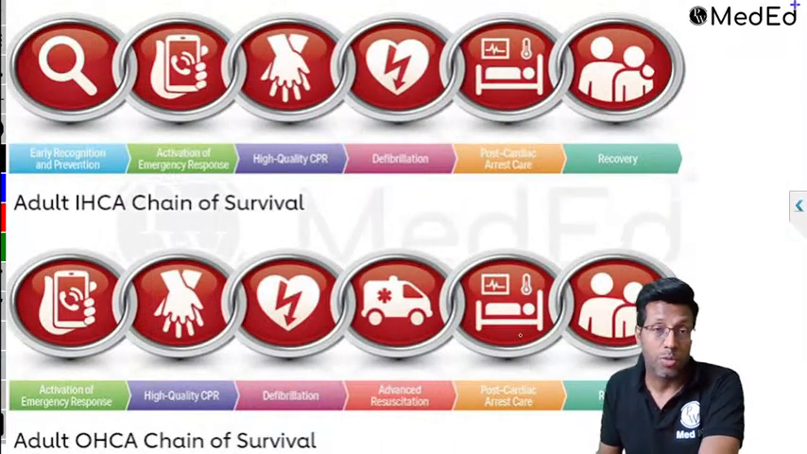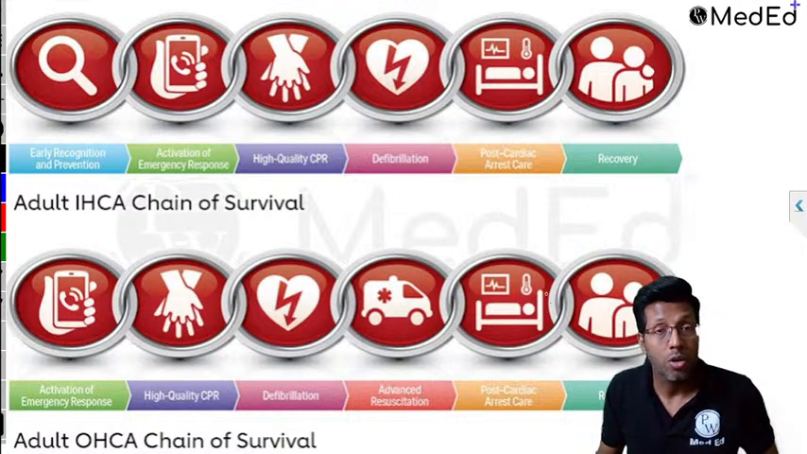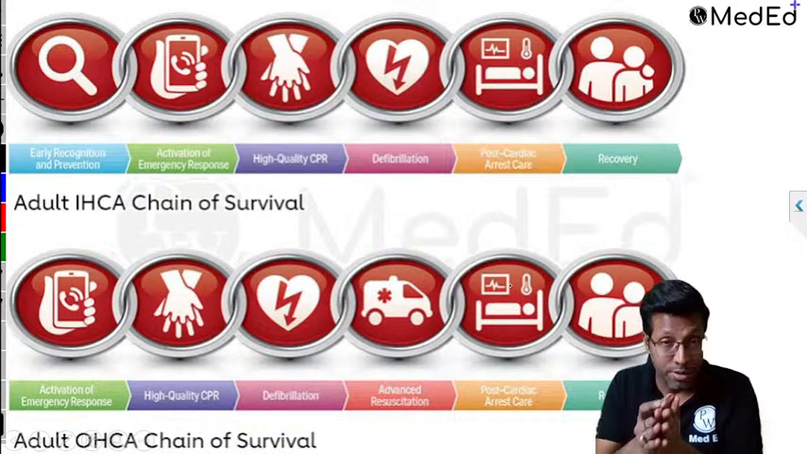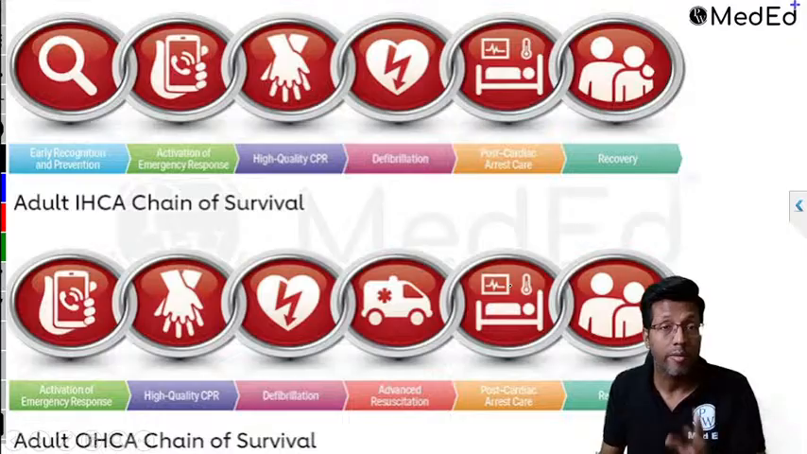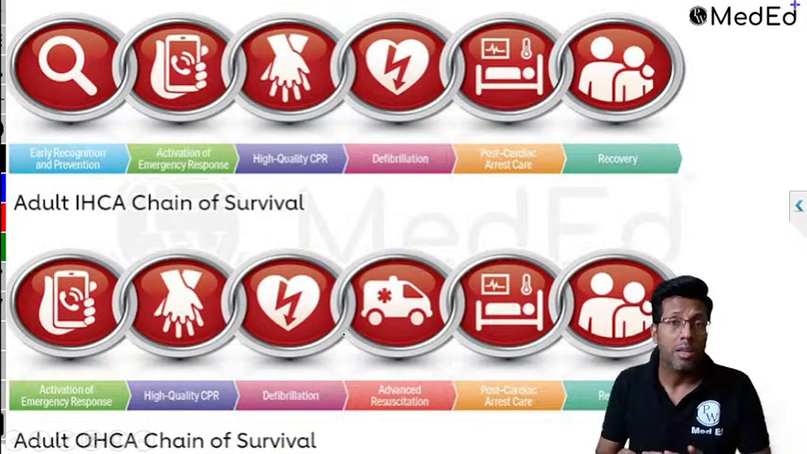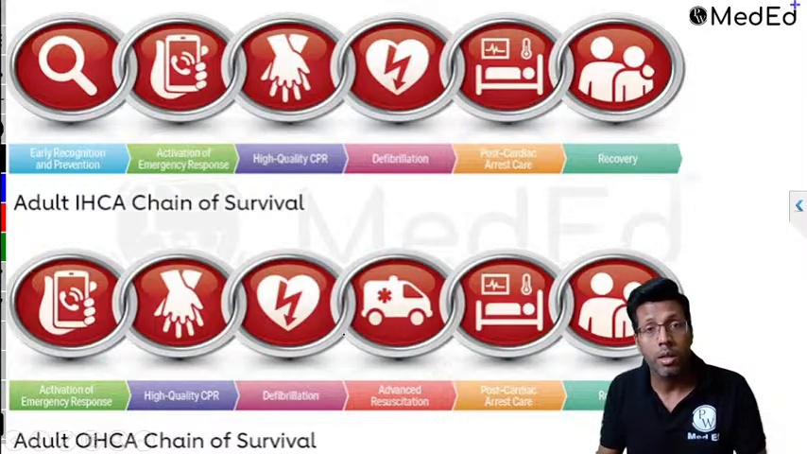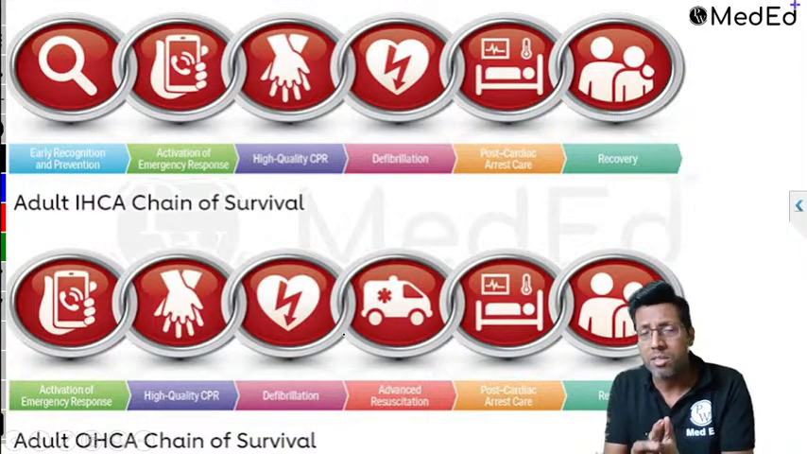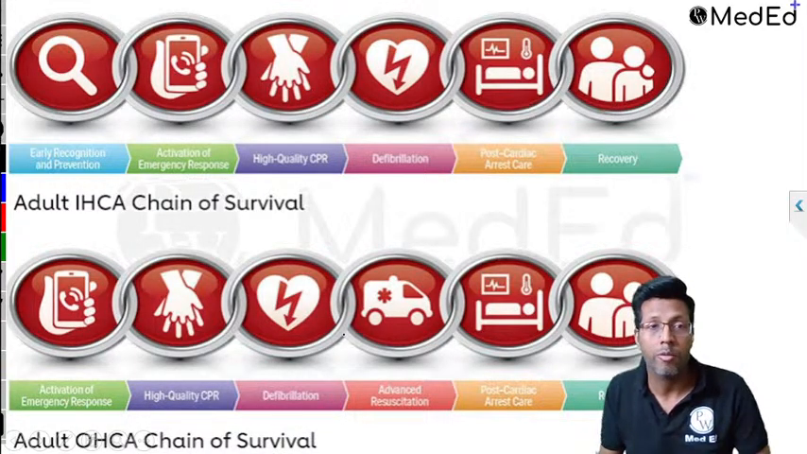Okay? Last point. Remember, a question on this came in INI-CET also. A question came in FMG also. This is what is called the chain of survival. Chain of survival is the sequence of events which are joined together to save someone's life, which give the maximum benefit to the patient in saving the life of a patient.